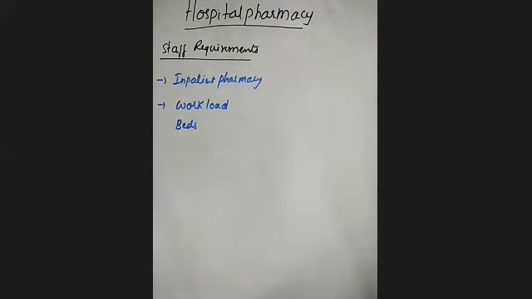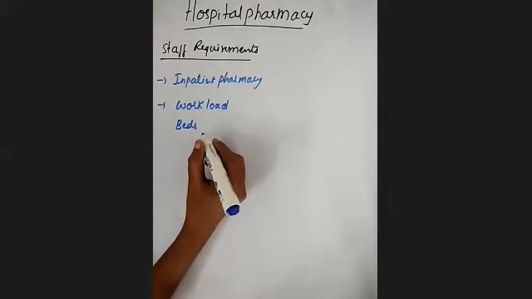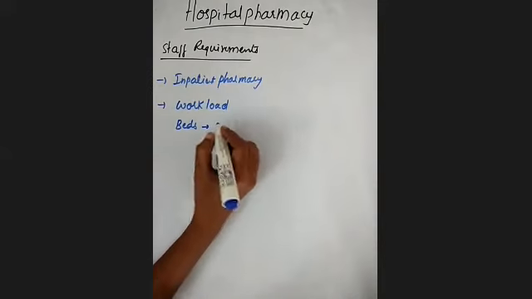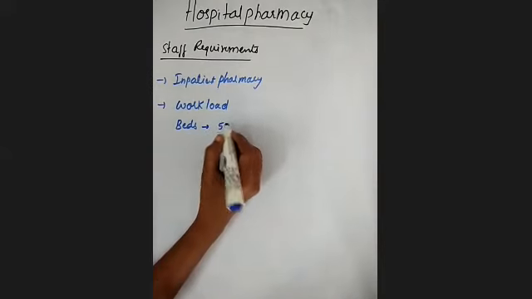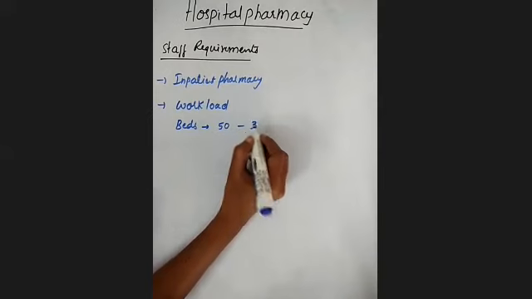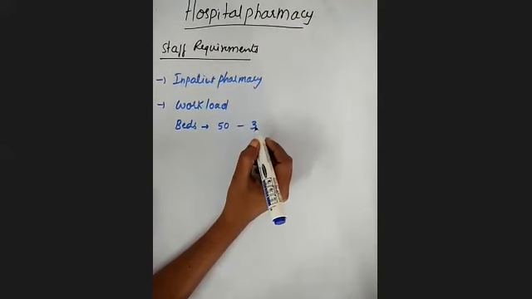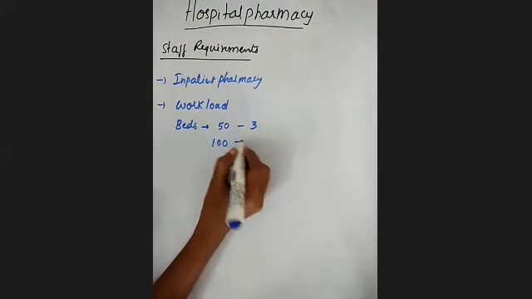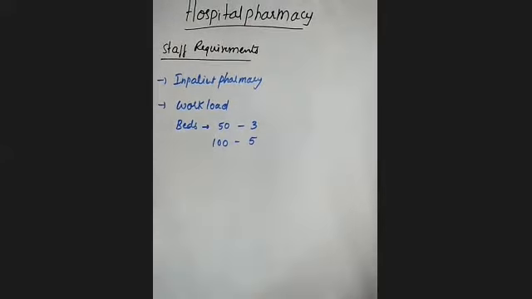Already we have discussed this yesterday, the organizational structure and the hospital pharmacy. Based on the beds, small hospitals, say a 50 bedded hospital, require a minimum of 3 pharmacists. Like that, 100 bedded hospitals require 5 pharmacists. So the number of pharmacists required in the hospital pharmacy is based on the number of beds.